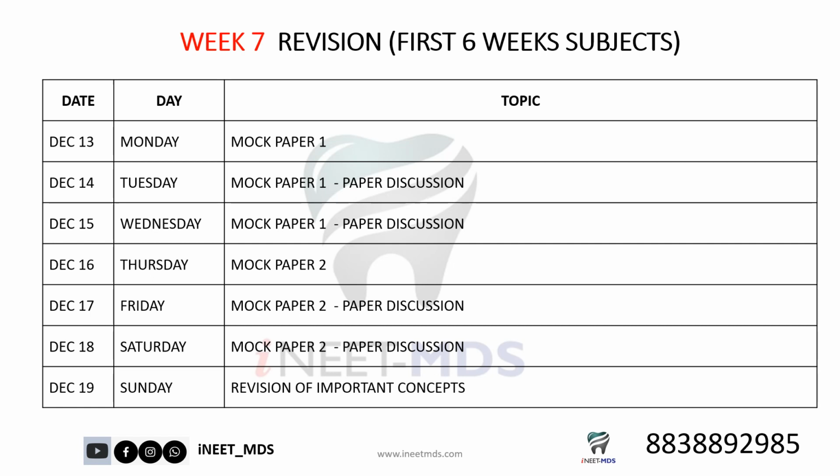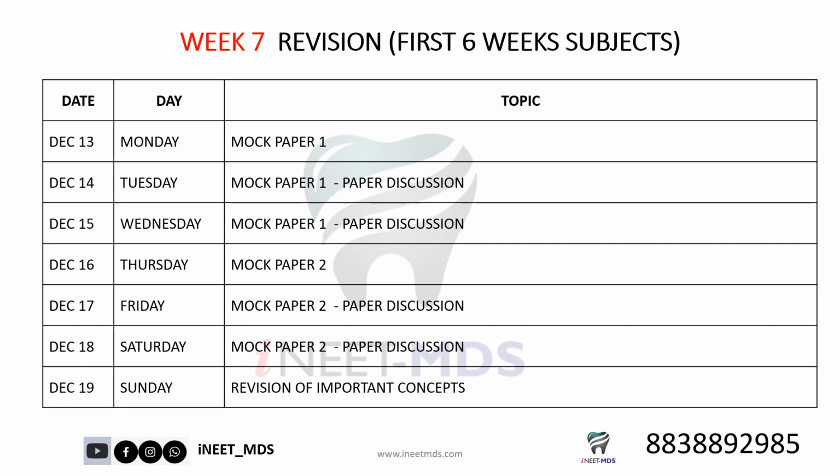So you have 6 weeks of portions alone in mock papers 1 and 2, and this week you can use as a revision week in case you have missed or weren't able to complete the portions during the first 6 weeks. Whichever day, whichever topic, you can finish it off in week 7. One day will be allotted for the mock paper wherein you will be writing the exam, and the other 2 days will be used for revision of all the doubtful questions.